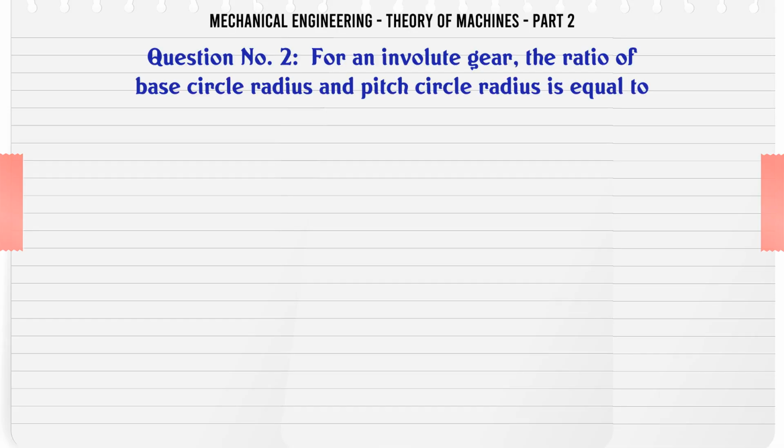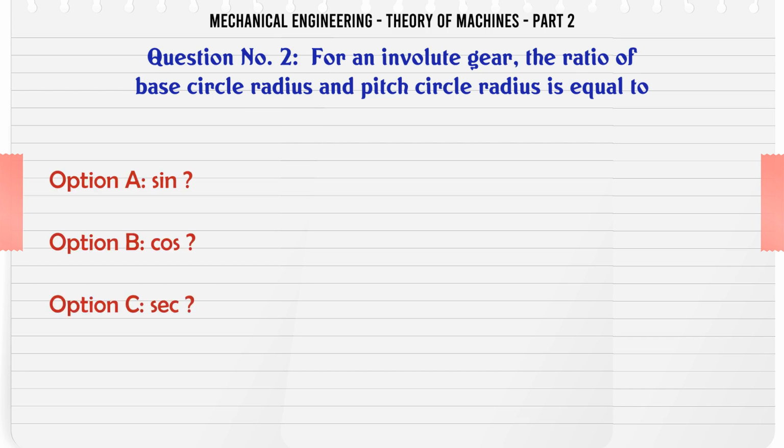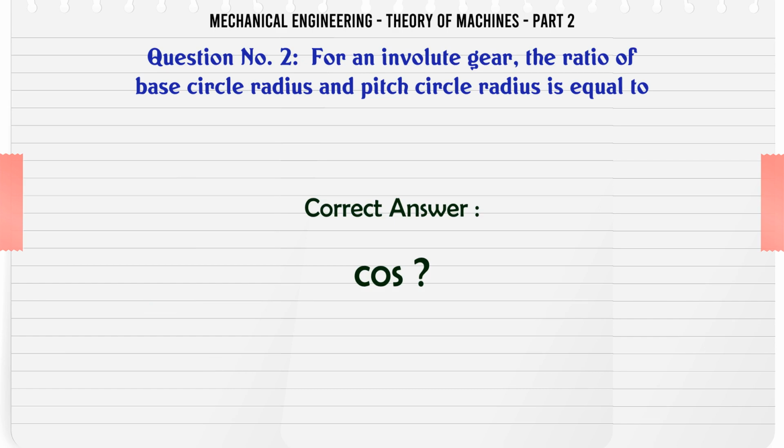For an involute gear, the ratio of base circle radius and pitch circle radius is equal to: A. sin, B. cos, C. sec, D. cosec. The correct answer is cos.